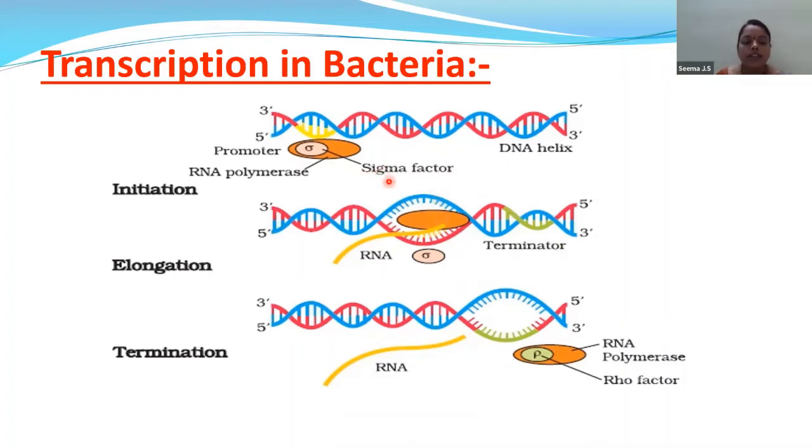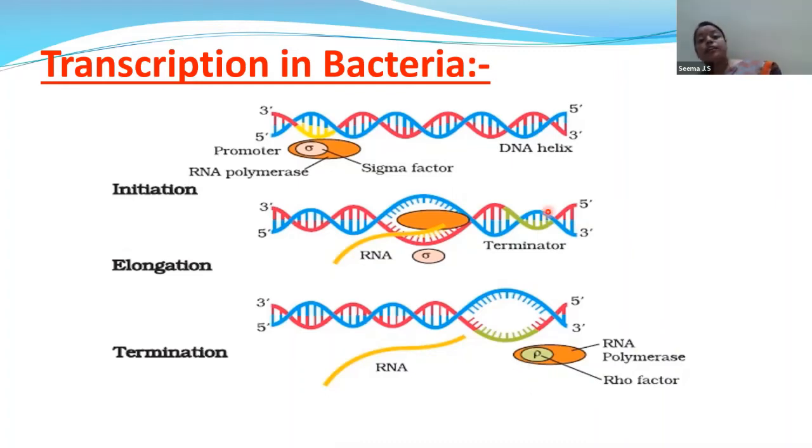Now, after the entry of this terminator, the process of transcription will stop over here. And during this part, a factor which is called Rho factor will help in the termination of this transcription process. And after this, the process will get stopped.